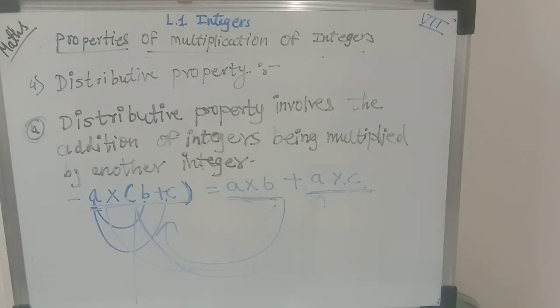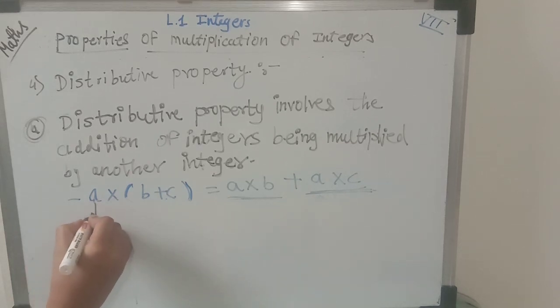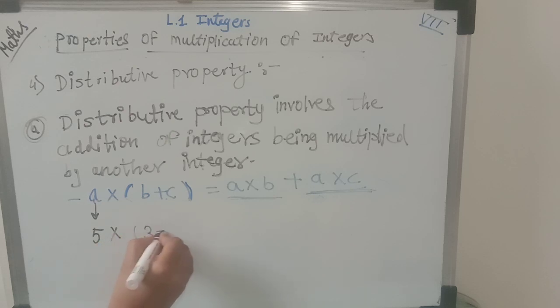I hope you are understanding. Let's take an example so you will understand it better. Here first I will take positive integers. So here on the place of a I'll take 5, and here I'll take 3 plus 6. Now let's solve this one.